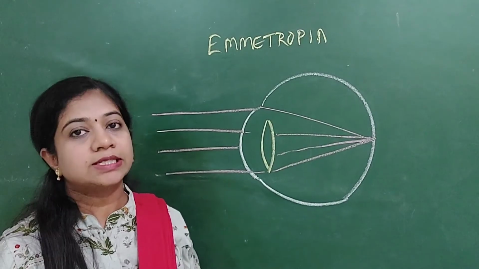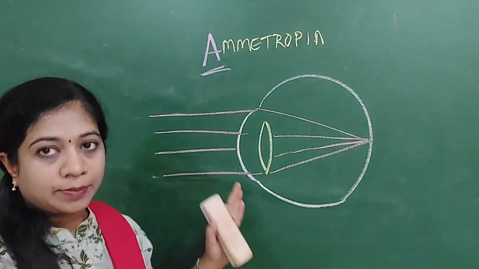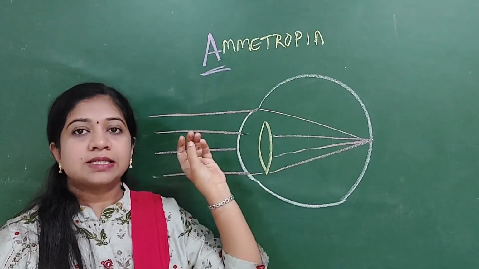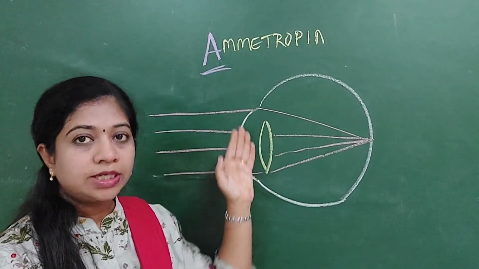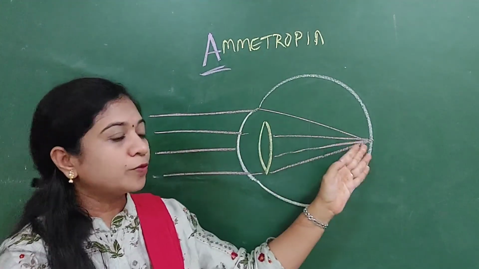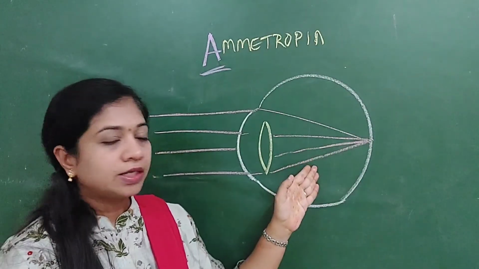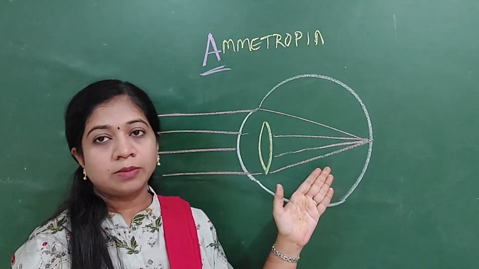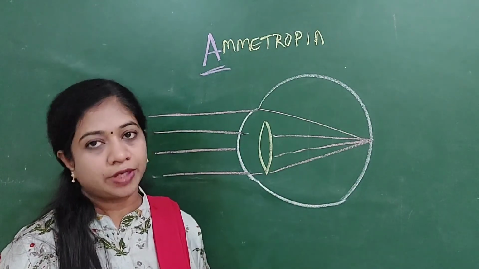So let's move on to the second word, that is ametropia. Here the E is replaced by A, so you can remember it as A for abnormal. Ametropia means there is something abnormal in the eye. How do you define ametropia? Just remember the definition of emmetropia. There the rays of light coming from infinity were getting focused onto the retina, but here they are not getting focused onto the retina. They are either in front of the retina or beyond the retina. This can happen either in the horizontal meridian or in the vertical meridian with accommodation being at rest. So this is the definition of ametropia.